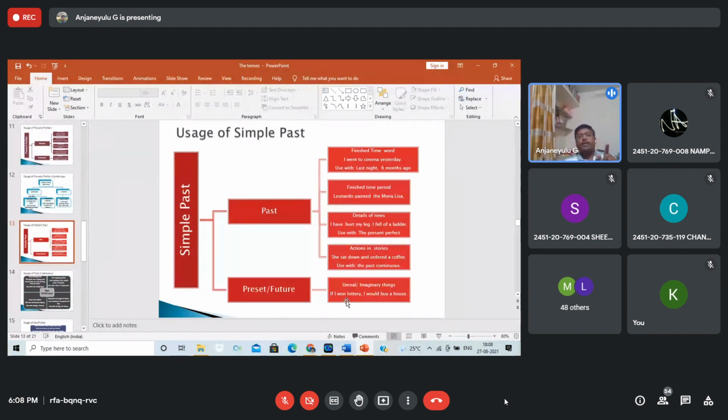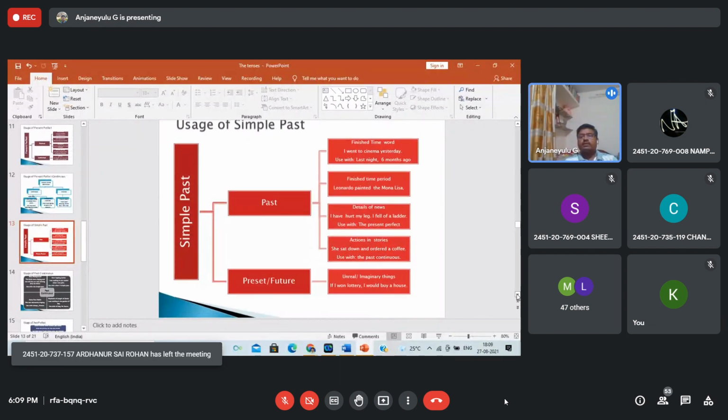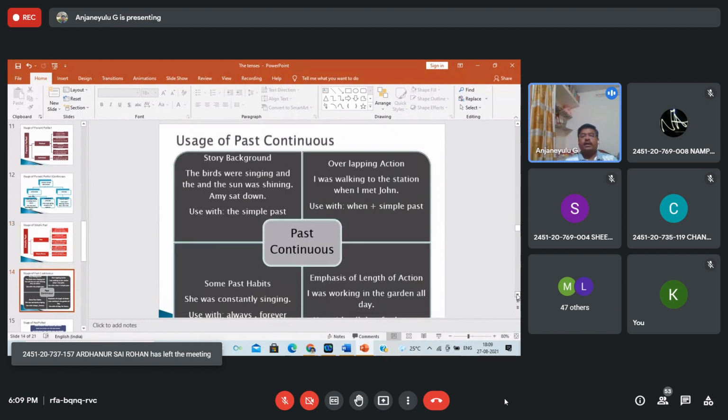Win is V1, won is V2. So if I won a lottery is past tense. I would buy a house is like future: will, would. So this combination also comes, but you have to understand the situation.